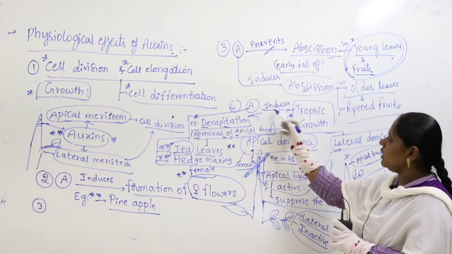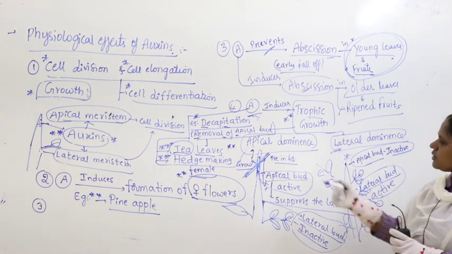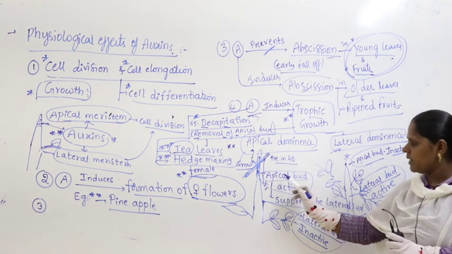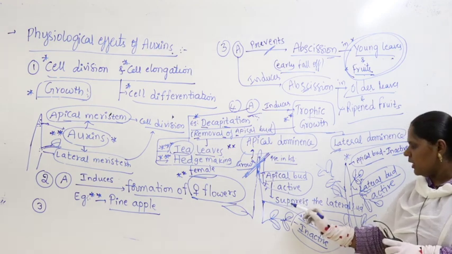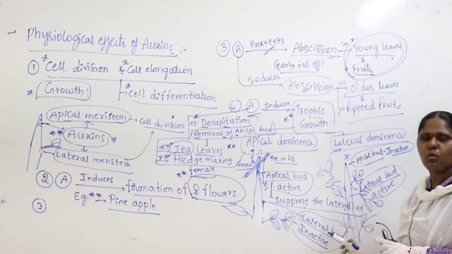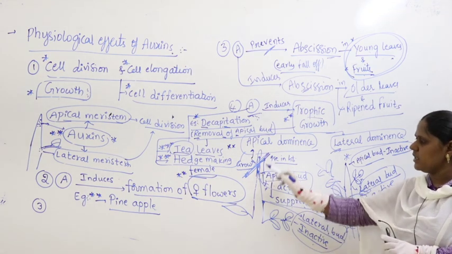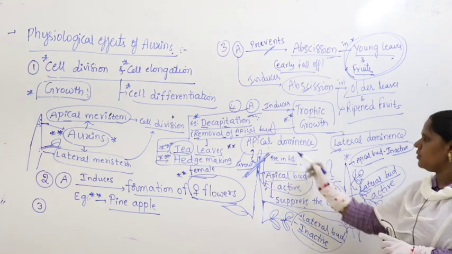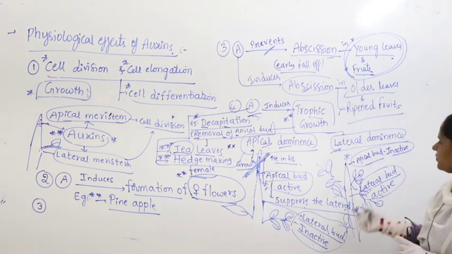Fall off is called abscission. Next, auxin induces trophic growth. Growth means movement, growth. Most commonly, growth occurs due to activity of apical bud. What happens if apical bud is active? It suppresses the lateral bud. Lateral bud cannot grow. Lateral bud becomes quiet, inactive. Then growth occurs. There is an increase in length or increase in height. As apical bud is active, it's called apical dominance.